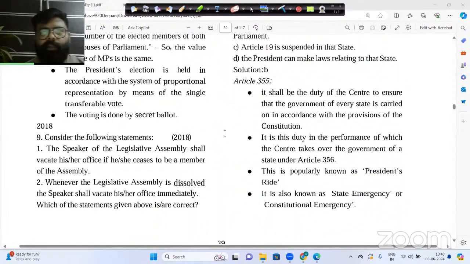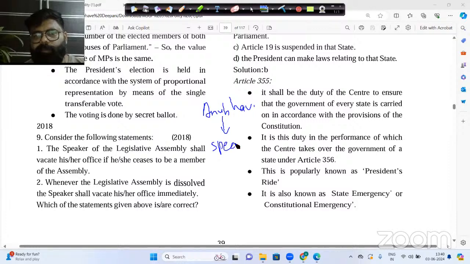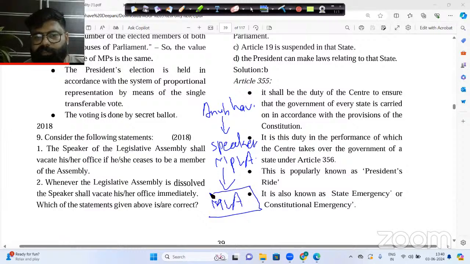See, now let's say that I am the speaker of Madhya Pradesh Legislative Assembly. That means I am also the MLA of Madhya Pradesh Legislative Assembly.